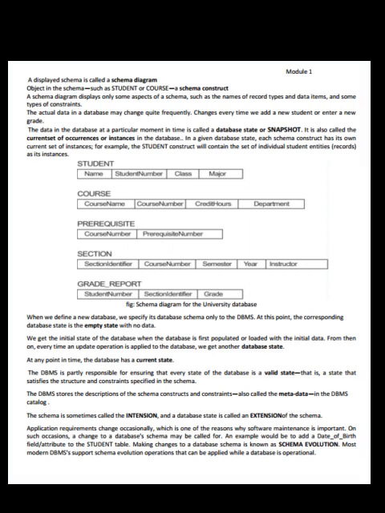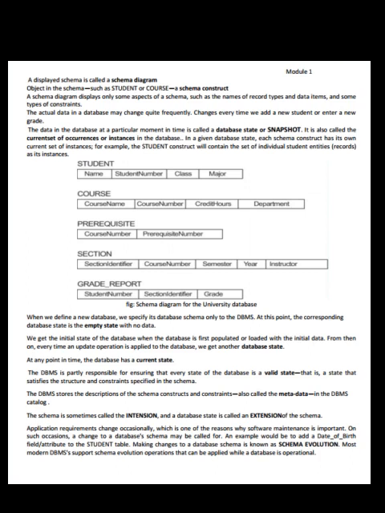The actual data in a database may change quite frequently. It changes every time we add a new student or enter a new grade. The data in the database at a particular moment in time is called a database state or snapshot. It is also called the current set of occurrences or instances in the database. In a given database state, each schema construct has its own current set of instances. For example, the student construct will contain the set of individual student entities, or records, as its instances. See the figure here.